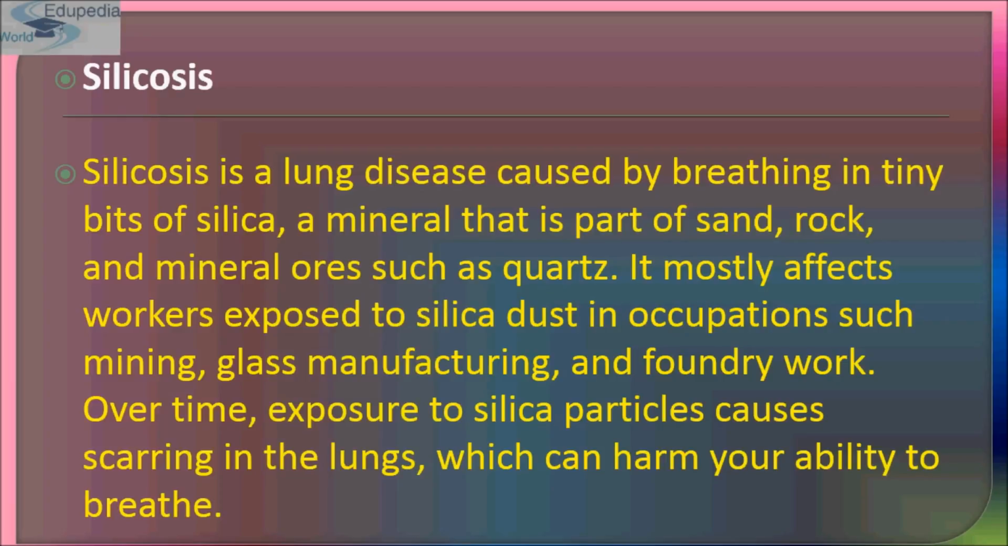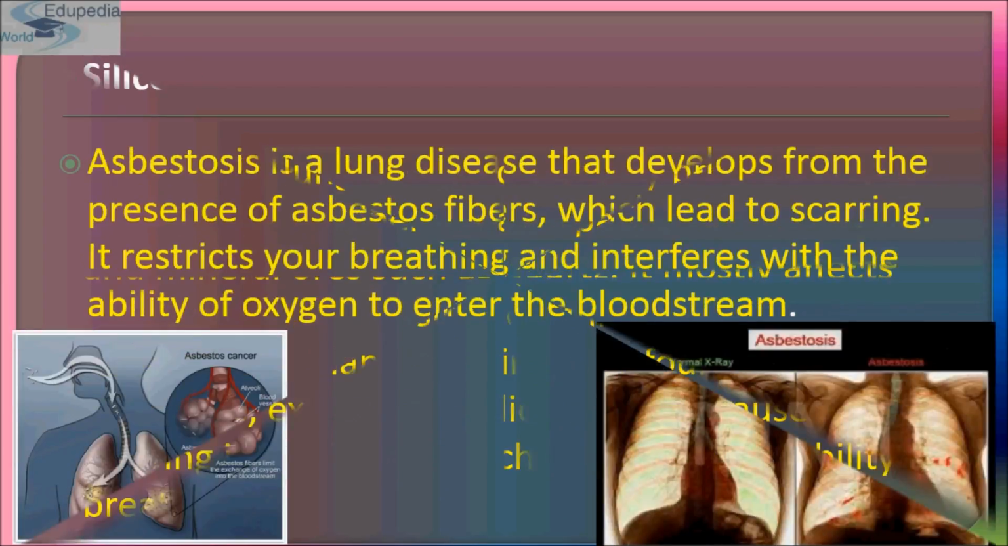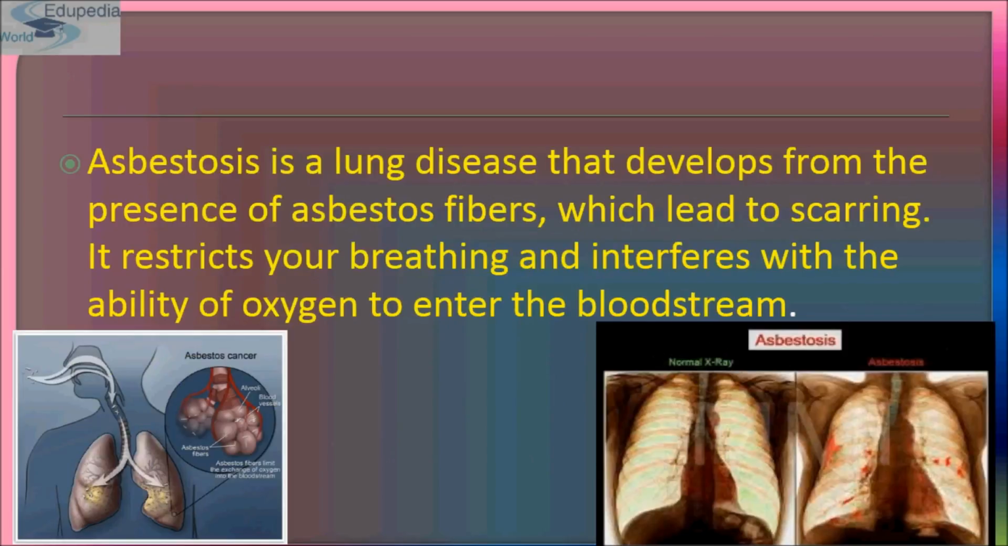It mostly affects workers who are exposed to silica dust in occupations such as mining, glass manufacturing, and foundry work. With passage of time, exposure to silica particles causes scarring in the lungs, which can harm your ability to breathe. And thus comes asbestosis. It is also a lung disease that develops from the presence of asbestos fibers, which can lead to scarring, and it restricts your breathing and interferes with the ability of oxygen to enter the bloodstream.